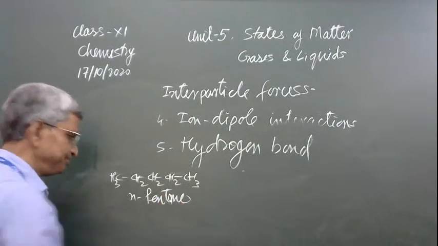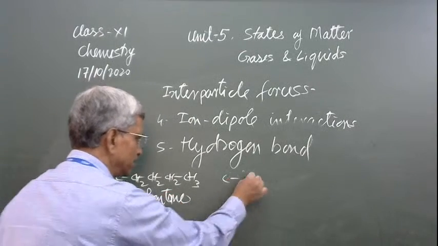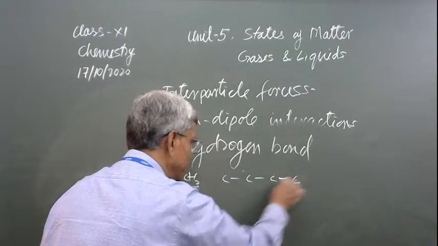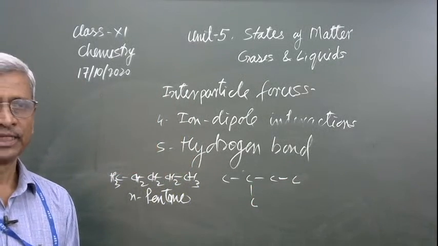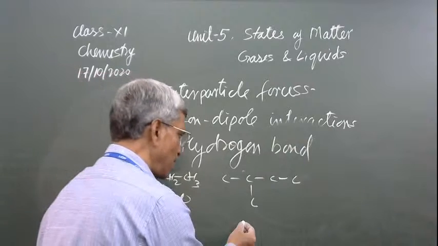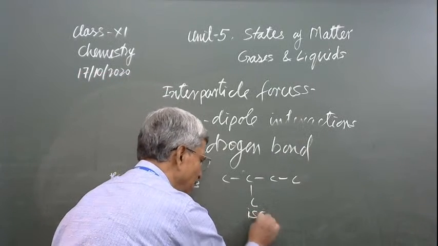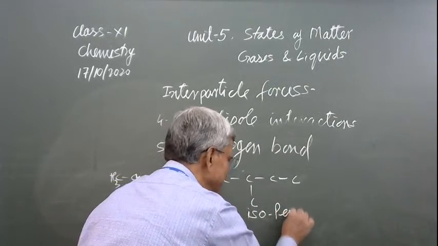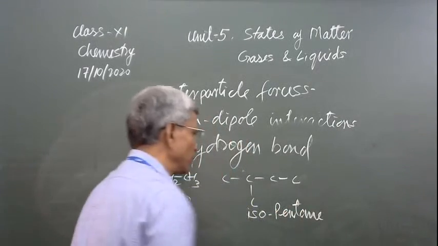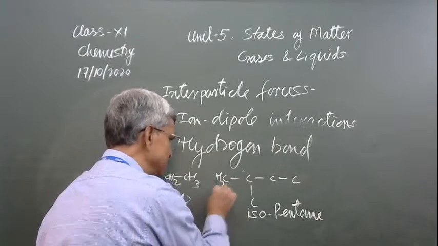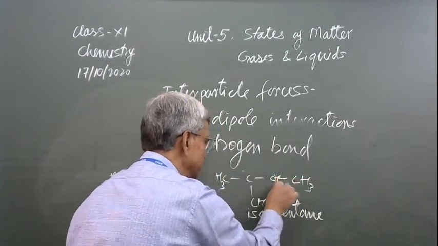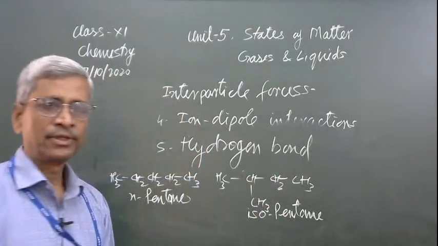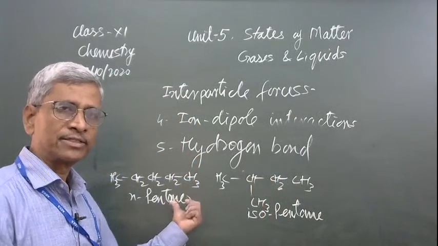Here the second compound has 4 carbon atoms in the chain and 1 as a side chain. This is called isopentane. Hydrogen we can arrange: CH3, here CH3, here CH3, CH2, CH, having the same molecular mass.